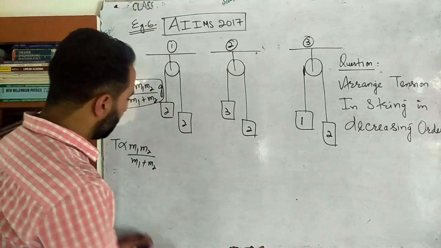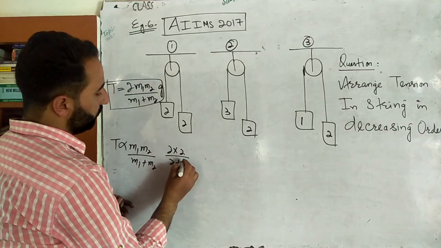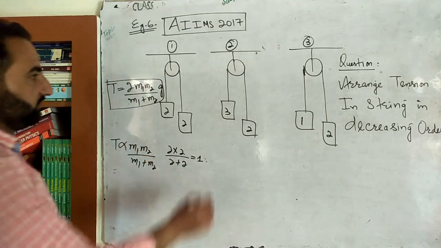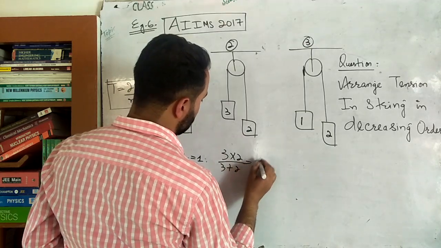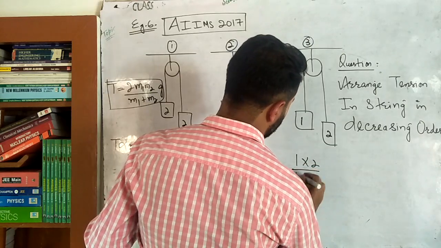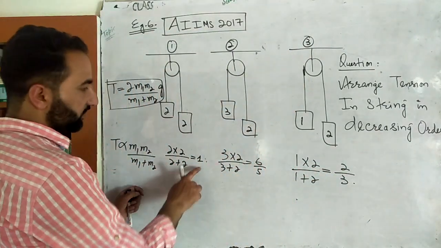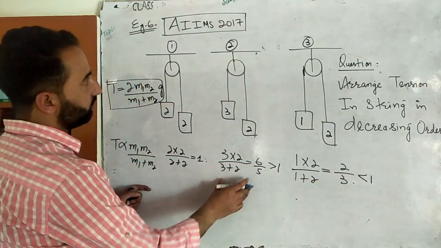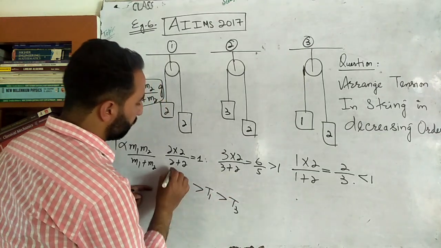Now look, M1 M2 divided by M1 plus M2 for this is 2 into 2 divided by 2 plus 2. That's equal to 1 for this. 4 divided by 4, that's 1. For this it is 3 into 2 divided by 3 plus 2, which is equal to 6 by 5, and it is greater than 1. Or this is the product 1 into 2 divided by 1 plus 2. That's equal to 2 divided by 3. It is less than 1. This is equal to 1, greater than 1, less than 1. So that means this tension will be maximum. So it means that tension T2 is greater than tension T1 is greater than tension T3. So this is the decreasing order.